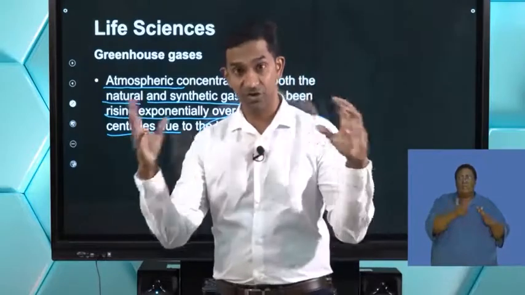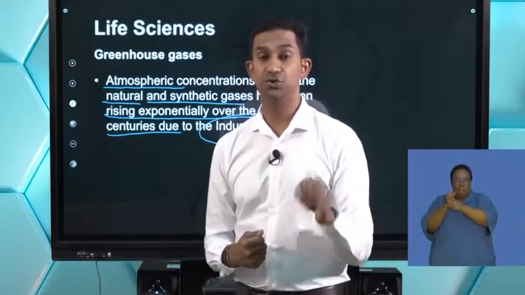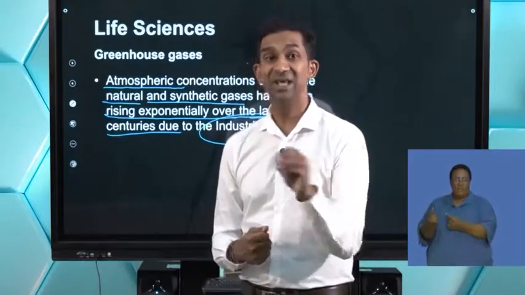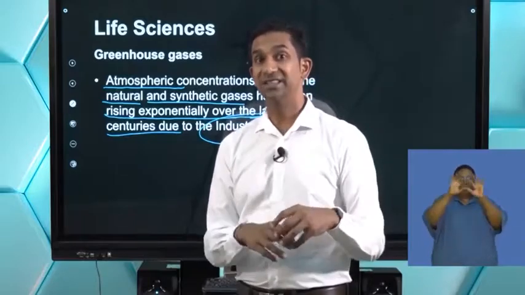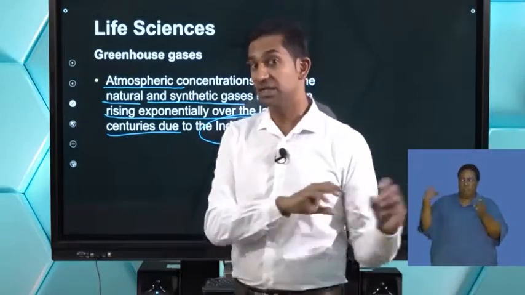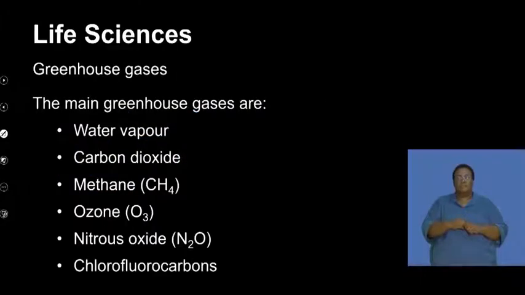So now we have natural greenhouse gases, but we've got more gases that have been produced due to human activity. And so the impact of these has had a significant consequence on the global temperatures since then. And we are going to look at that in the next graph.